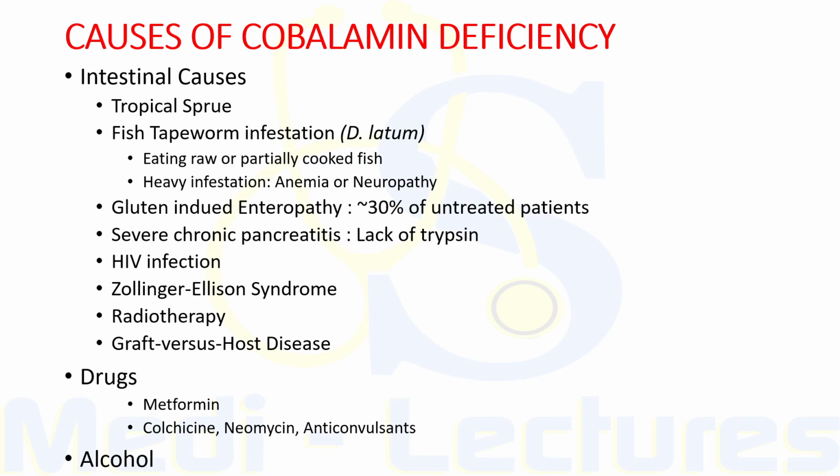Now other intestinal causes of cobalamin deficiency include tropical sprue. So nearly all patients with acute and subacute tropical sprue show malabsorption of cobalamin, which may persist as the principal abnormality in the chronic form of the disease. Now absorption of cobalamin improves with antibiotic therapy in these patients.